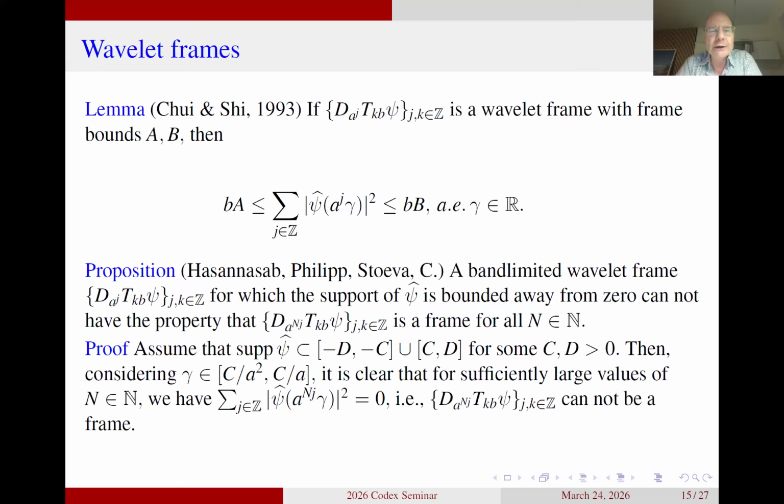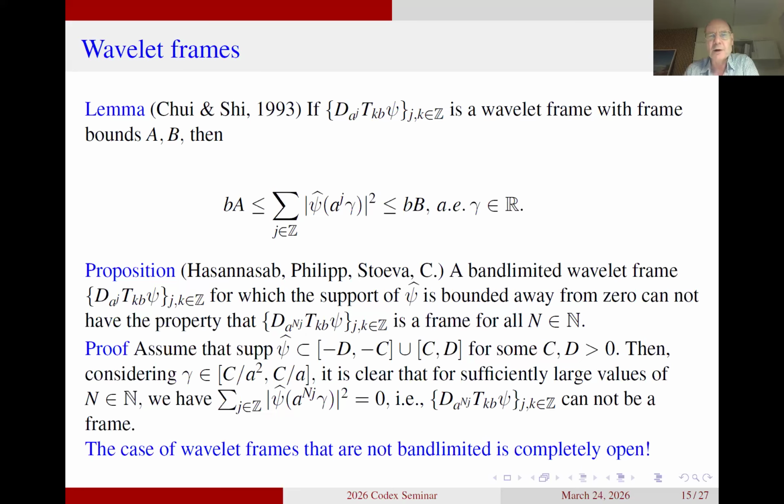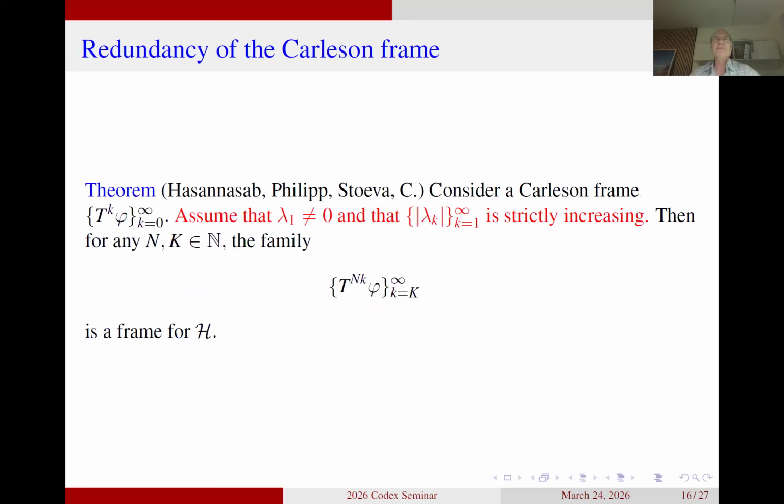So this is just showing you that this subsampling property of the Carleson frame is clearly not something you are getting for free. It is a very particular property for the Carleson frame. And I'll state a couple more properties of the Carleson frame. What we do here is, again, to look at the Carleson frames exactly like it was defined.